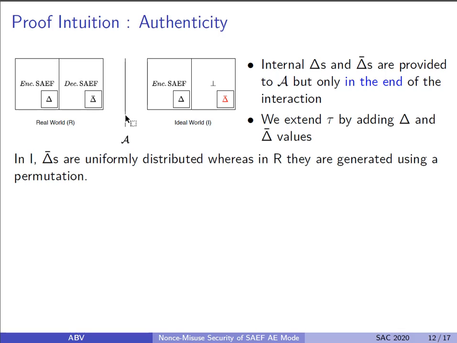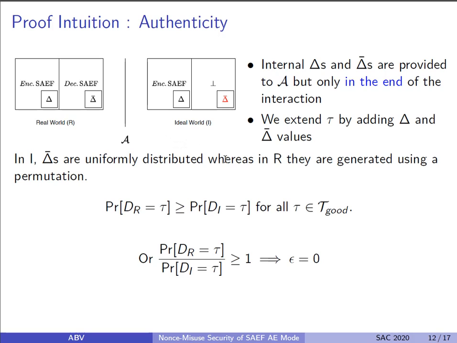Clearly in the real world, deltas are defined using SAEF and thus can be considered as an output of a random permutation, whereas in the ideal world, specifically for the decryption oracle, these deltas are not defined and thus are chosen uniformly at random. Now consider a transcript which contains all distinct values of inputs and deltas. Then we know that the probability of achieving that particular transcript in the real world is higher than in the ideal world.